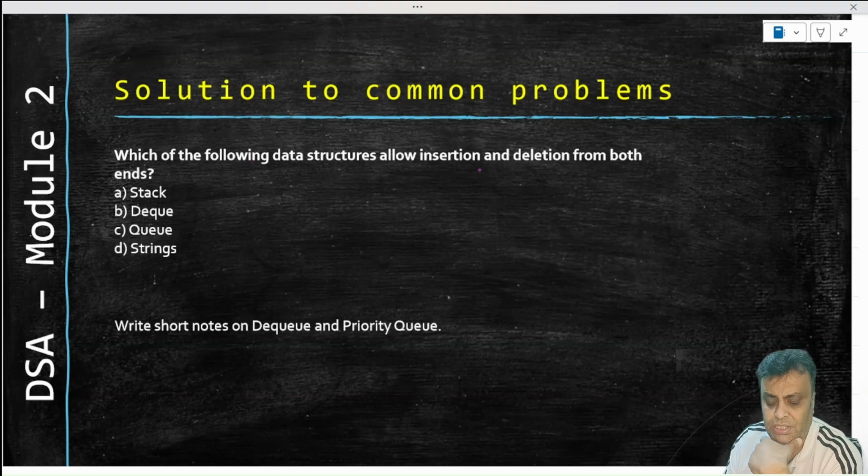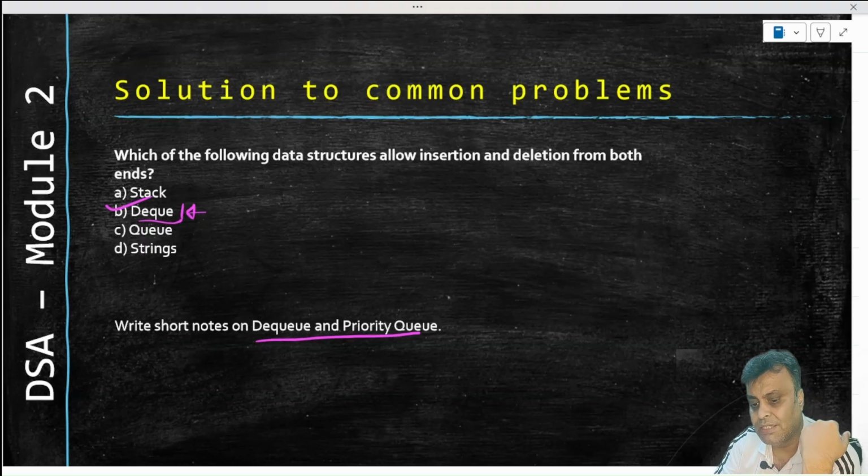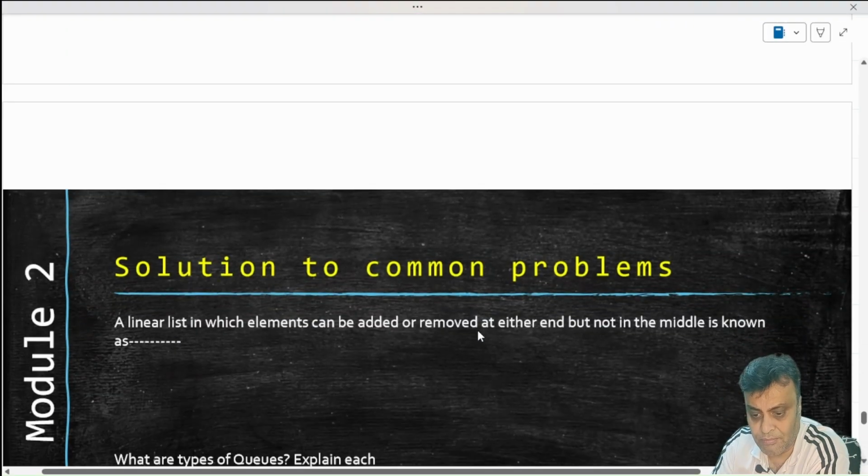Which of the following data structures allows insertion and deletion from both the ends? There is a typo here, and that was the same typo in the question paper also. It's a copy paste from the question paper, but you can understand this is a DQ, and DQ will have insertion and deletions from both the ends. So this is the answer. Write short notes on DQ and priority queue. We have explained it at length. So depending on the marks, you will have to answer what you want to answer.